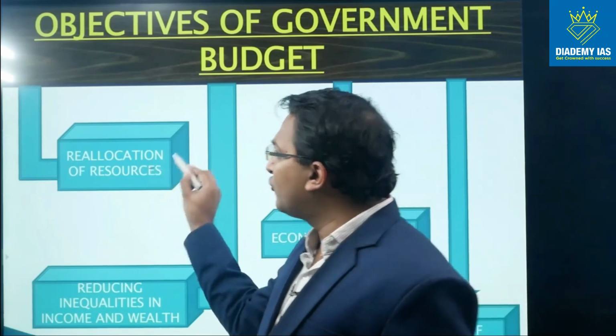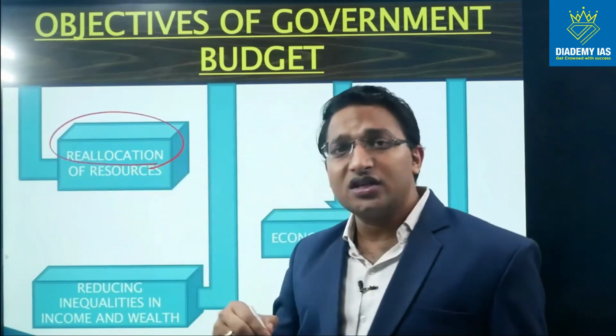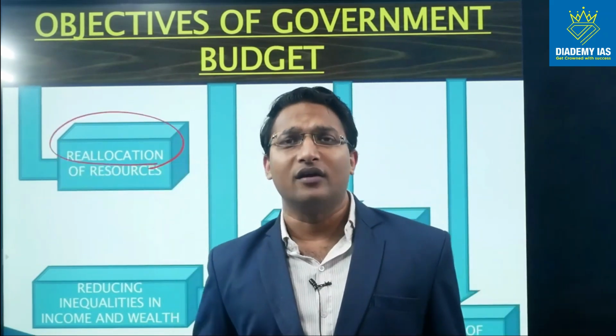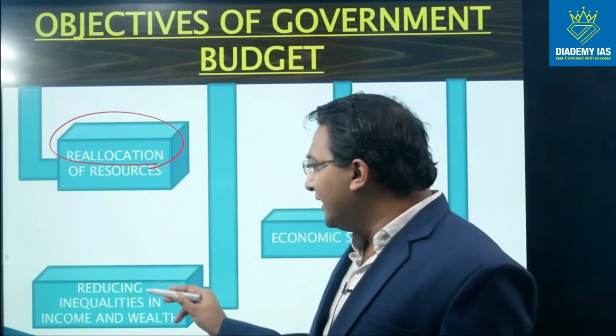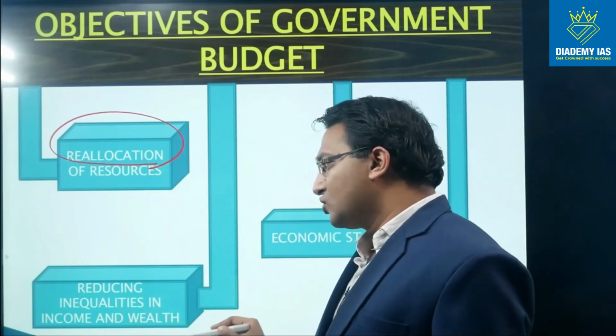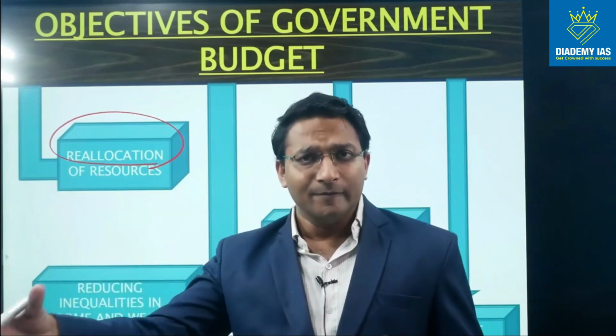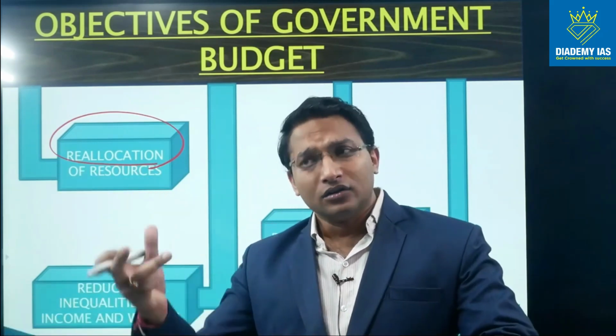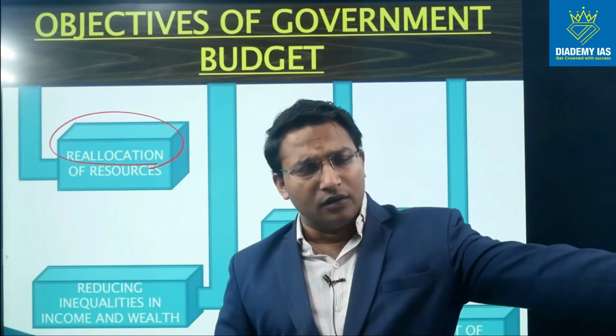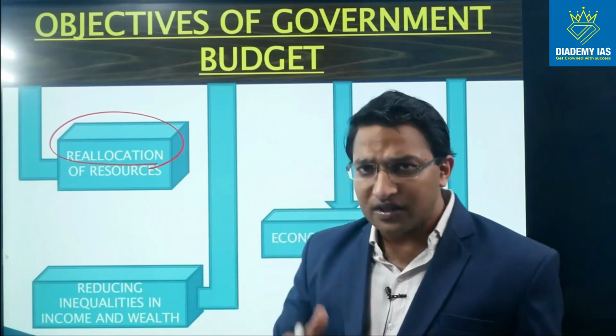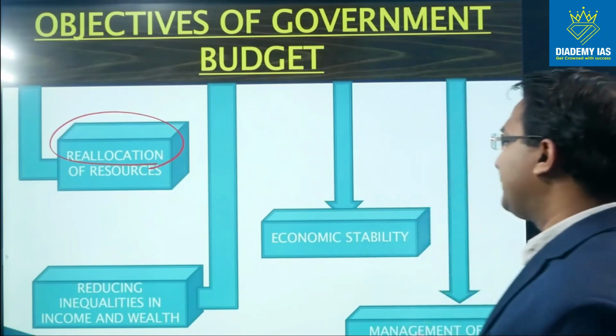So the reallocation of resources is done to achieve the overall objectives of the government. Reducing inequalities in income and wealth. So this is also done through levying taxes on the rich people and providing that money to the poor people in the form of subsidies, in the form of welfare expenditure.